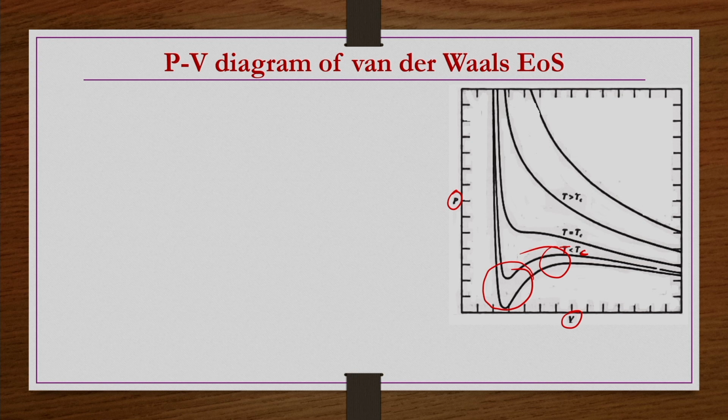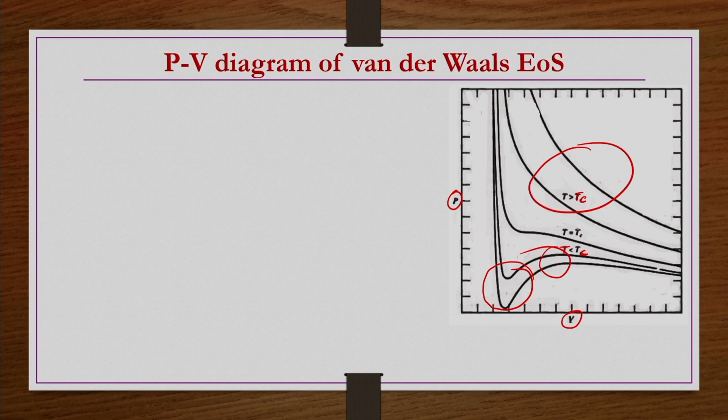But at a temperature T greater than the critical temperature Tc, the curves do not have any local minimum or maximum. Smoothly the pressure is decreasing as volume is increasing.